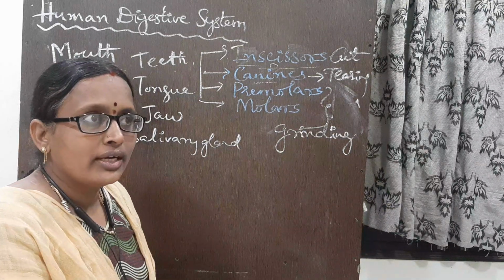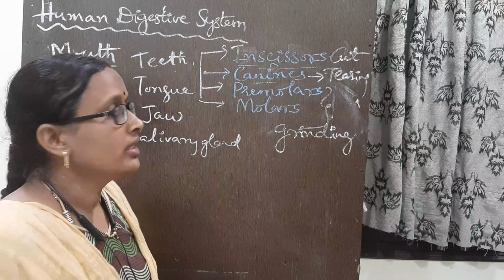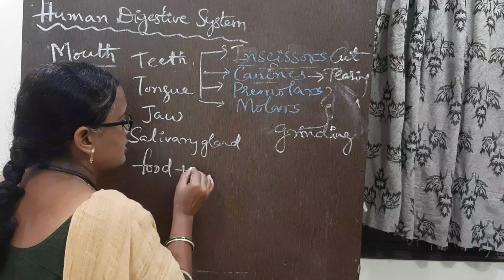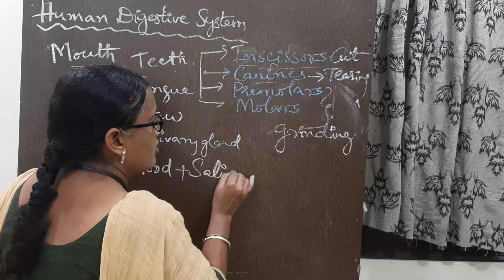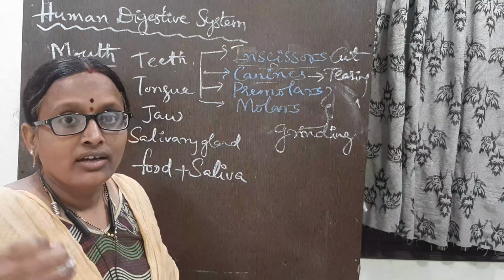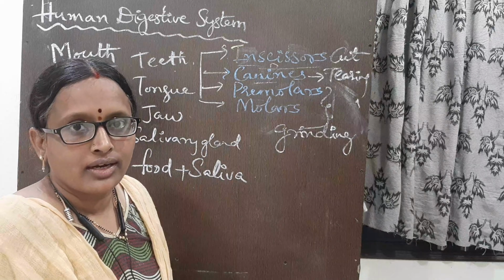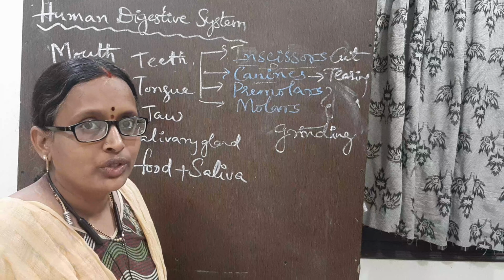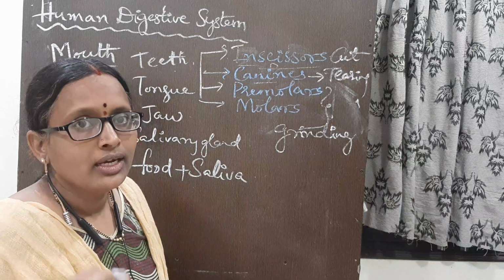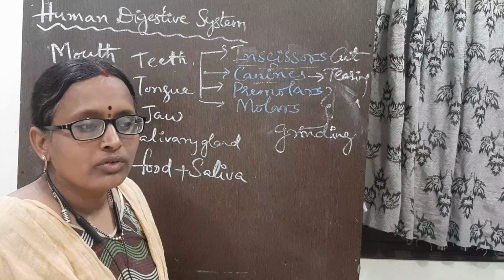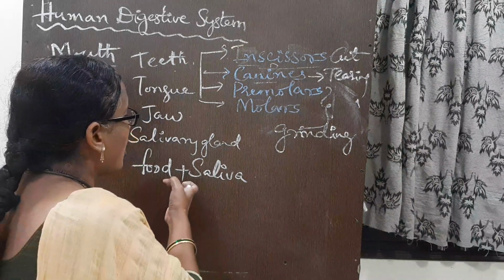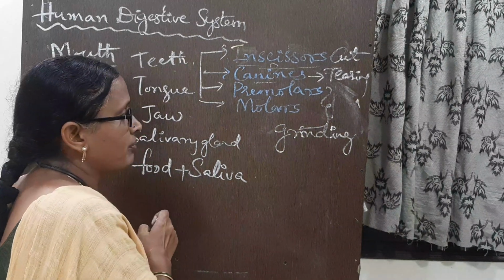And while we are cutting and grinding, we observe that our food is mixed with saliva. A liquid, colorless, watery substance is added to our food. While we are chewing, we feel that water. If we think of food also, we sometimes get saliva. So where does this saliva come from?